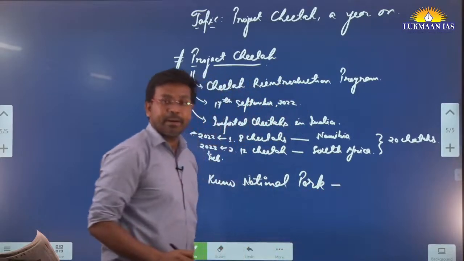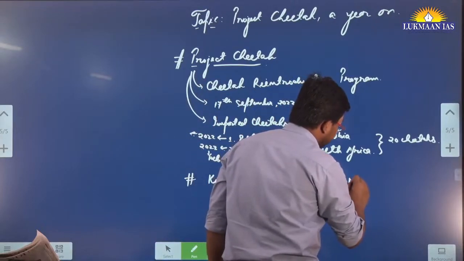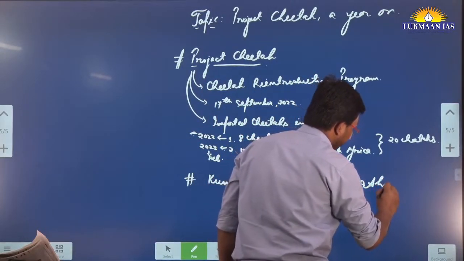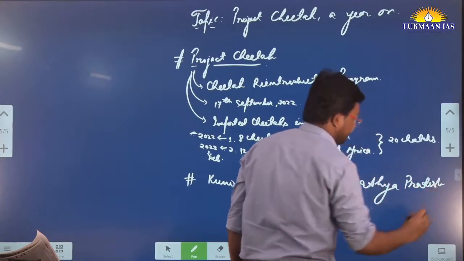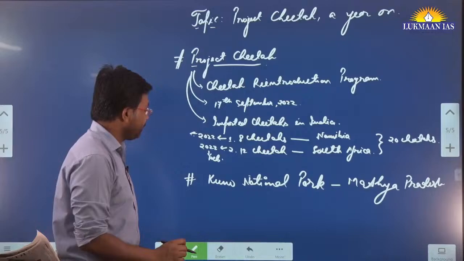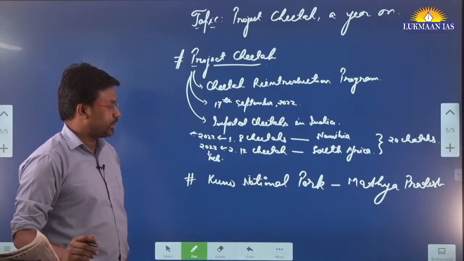Where is this national park located? This Kuno National Park is located in Madhya Pradesh. That's important information. Kuno National Park, located in Madhya Pradesh.